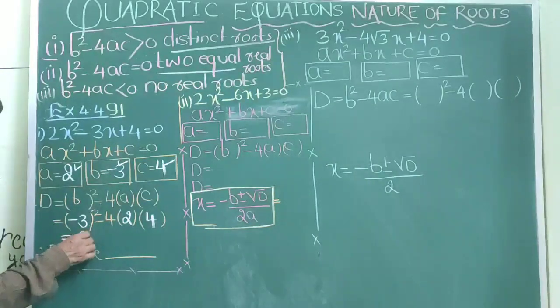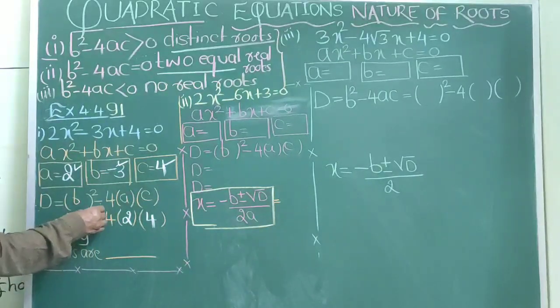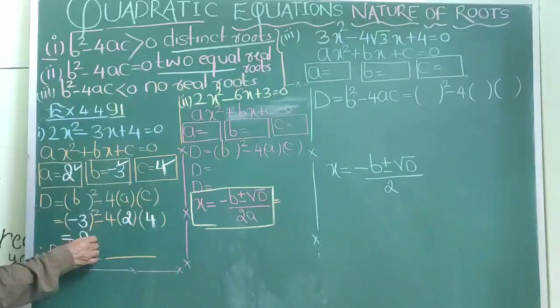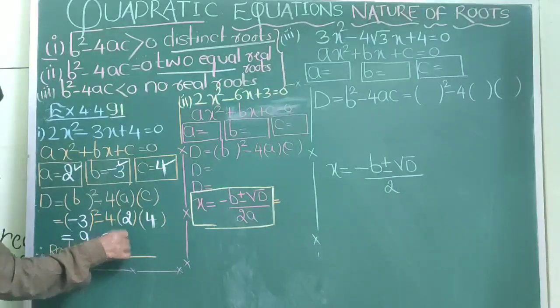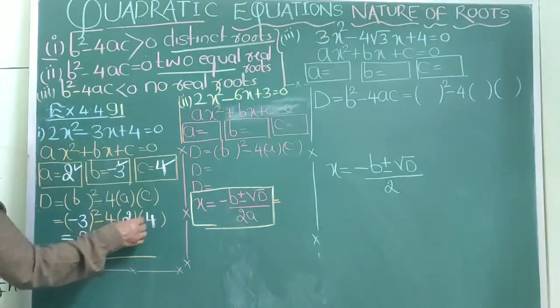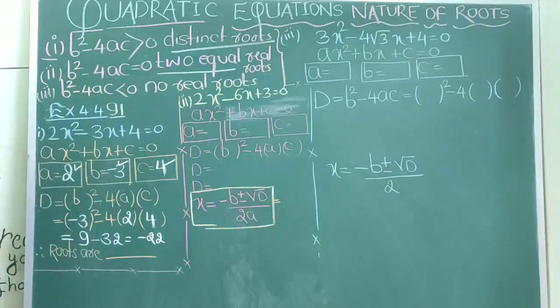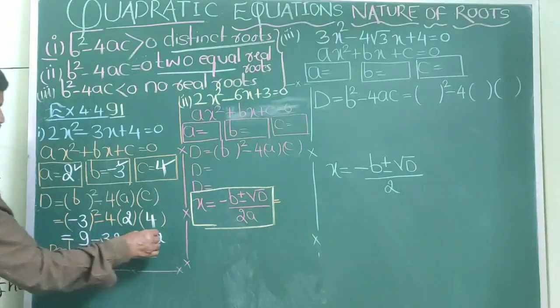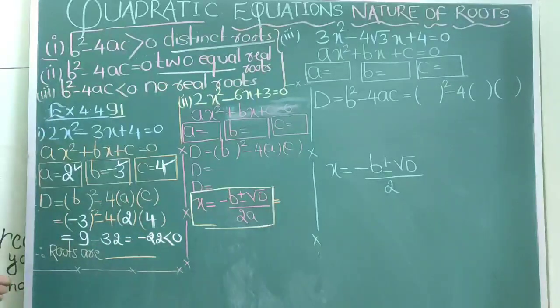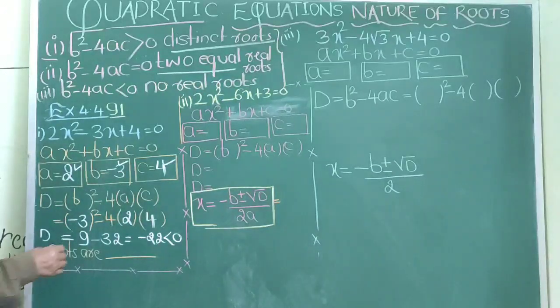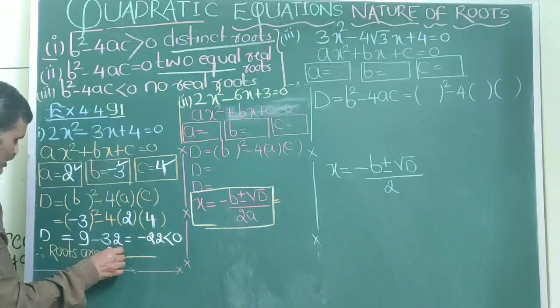Minus 3 square is 9, plus 9, and 4 2s are 8, 8 4s are 32. So this I will get minus 23. That means what? I am getting negative value. Minus 23 is less than 0. That means my discriminant is less than 0, that means b square minus 4ac is less than 0. Then we say that roots are not real.